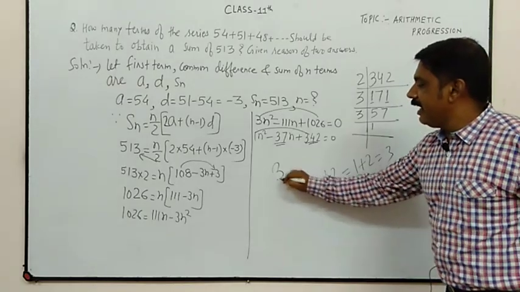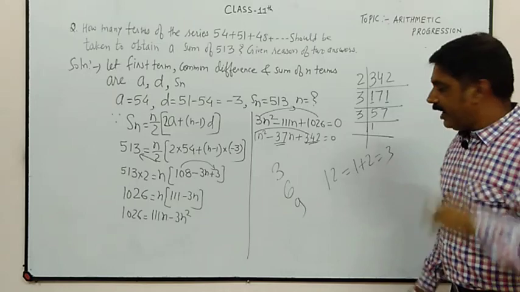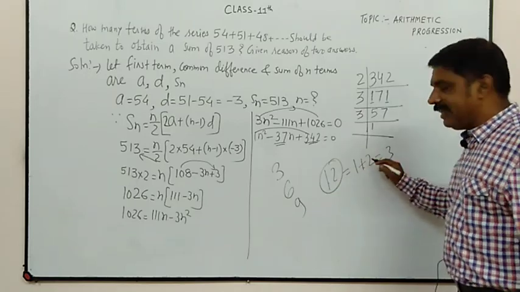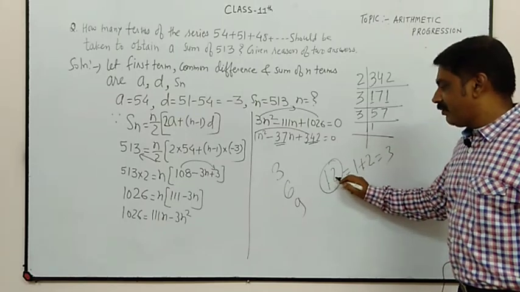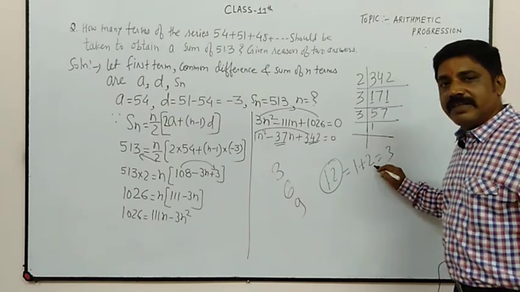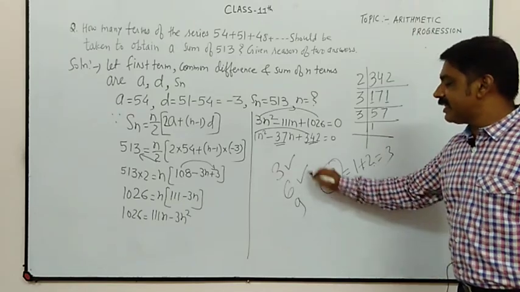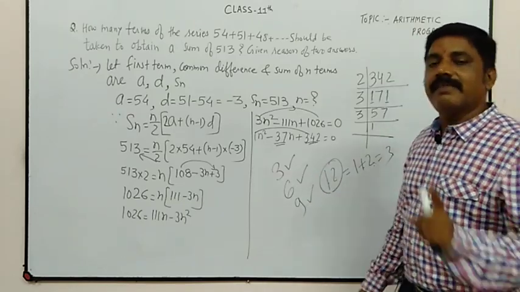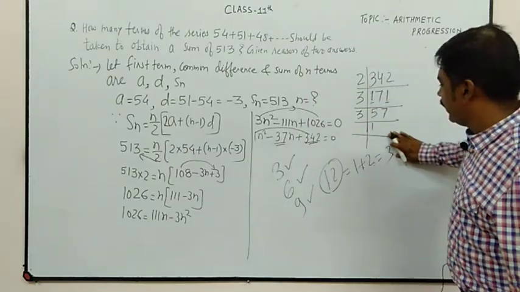So either we have 3 or 6 or 9, a single digit. If we have 2 digits, again add them. So 12 means 1 plus 2, which means 3. So if we get 3 or 6 or 9, then it is divisible by 3. Clear?